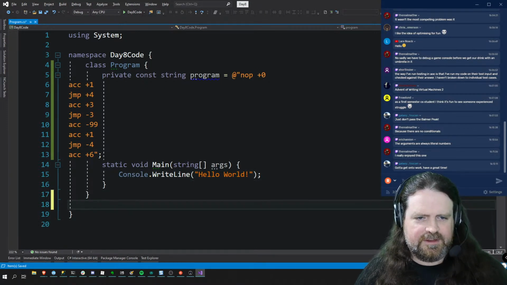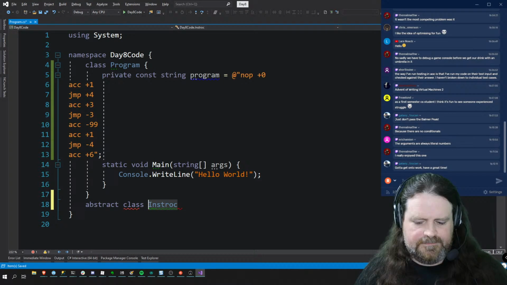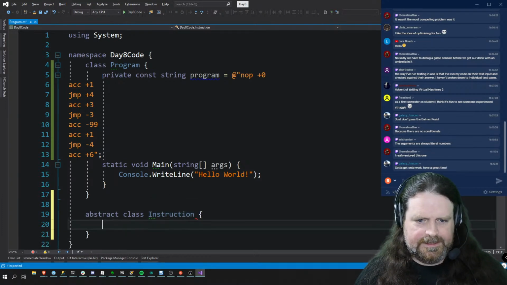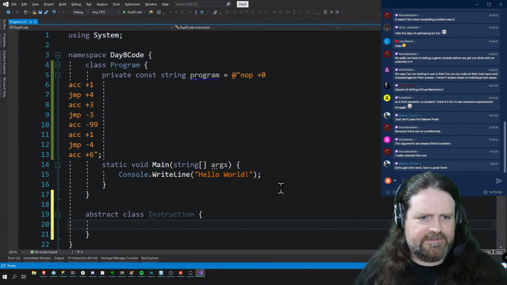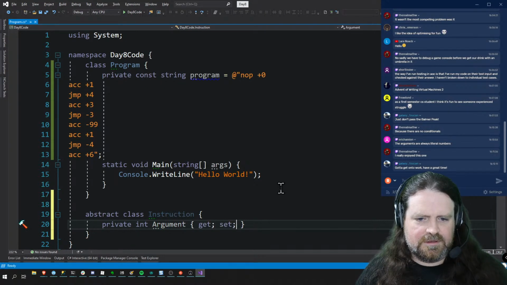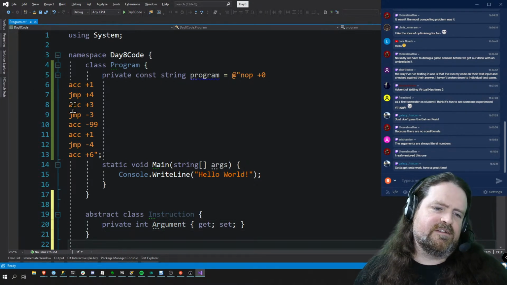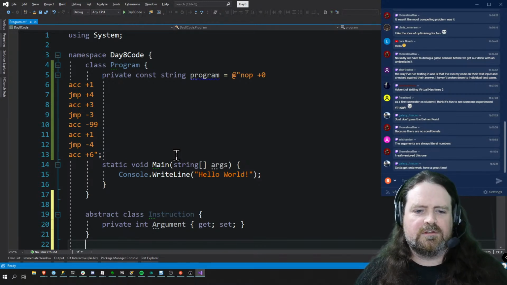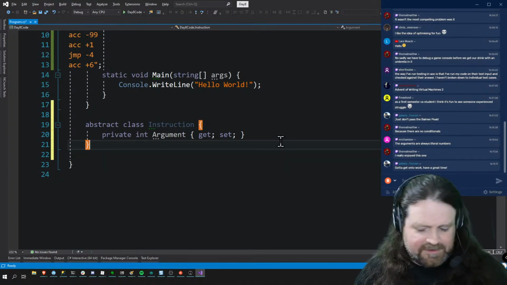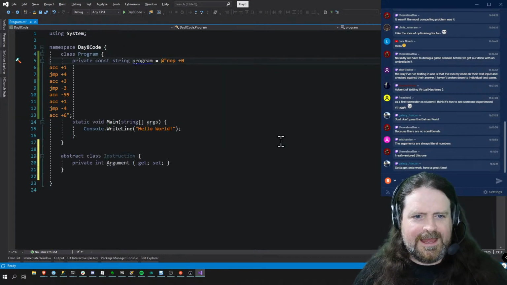So I'm gonna just sketch out. I think we need a type system, and I think we want an abstract class. We'll call it instruction. And instruction is gonna have an int, which is the argument, and that'll be gettable and settable. Now we could do this. I'm just looking at the ACK, the jump, those kind of things. We could do them as strings, or we could do them as instruction types.